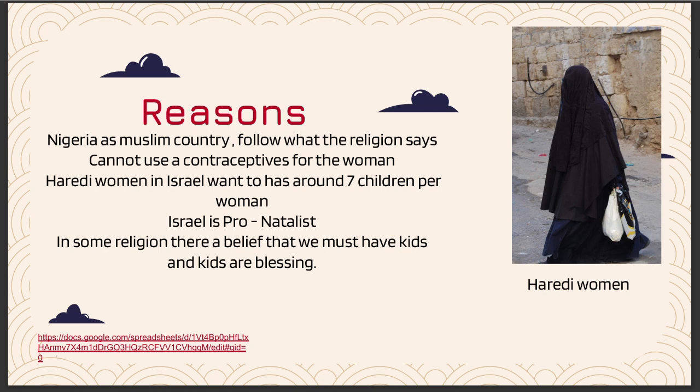The reason they have a moderate to high birth rate is because of the Haredi women who wear all black. This kind of woman has an average of 7 children, and their religion is ultra-orthodox, which is really strict, and that's why they can commit to having 7 children. Both Israel and Nigeria are pronatalist, which means they believe that having kids is important and good.